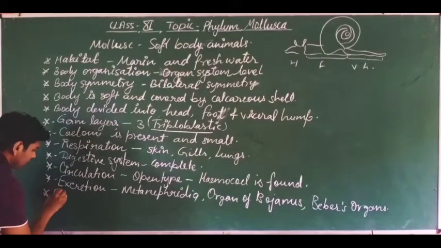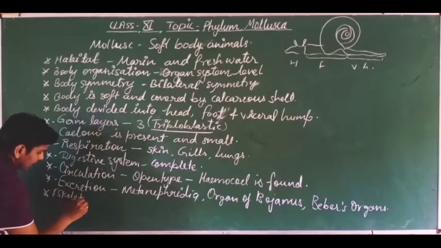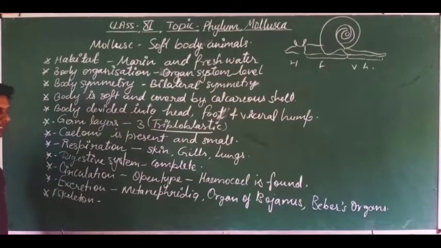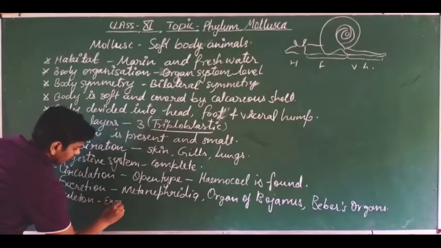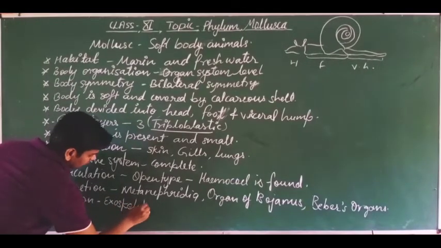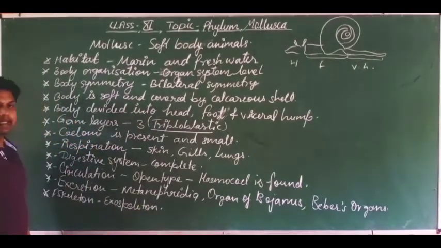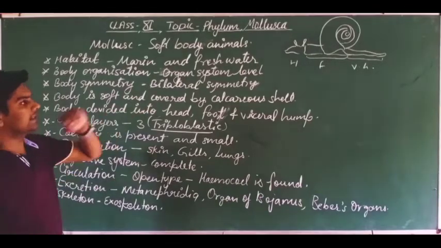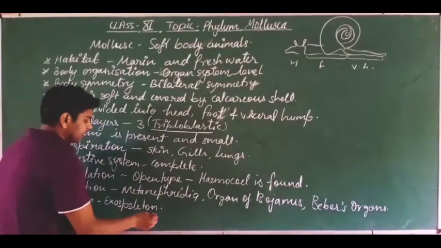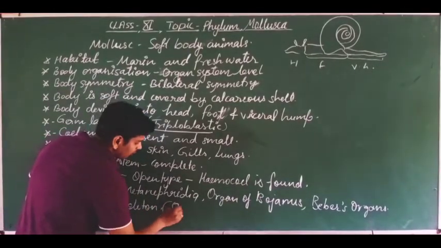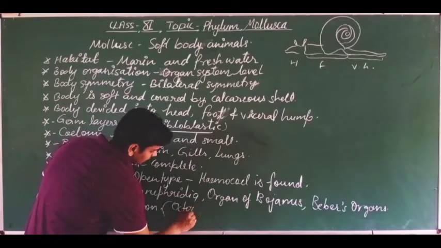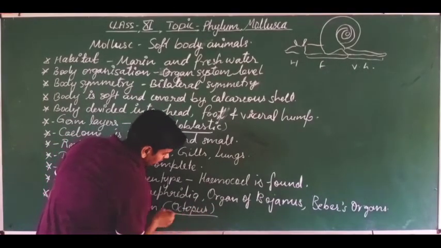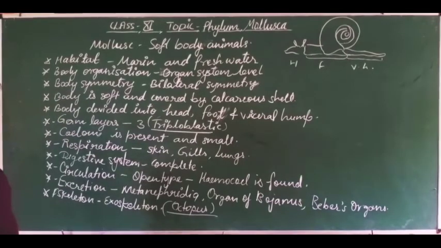Next, the exoskeletal system or skeleton. Which type of skeleton is present? Mainly exoskeleton is found. Exoskeleton is present in all the organisms except octopus. In octopus, the outer skeleton or exoskeleton is absent.